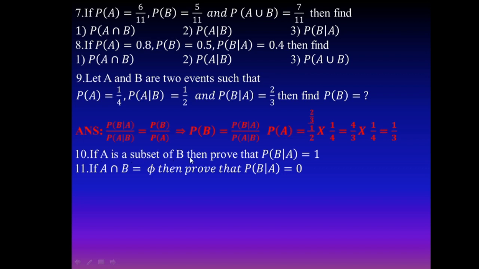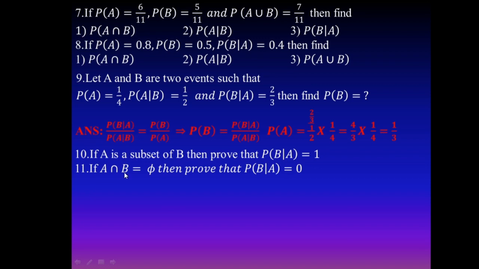If A is a subset of B, then prove that probability of B given A is 1. If A is a subset of B, you know that A intersection B is always A. You know the definition: probability of B given A means probability of A intersection B divided by probability of A. A intersection B means A. Therefore, probability of A by A is 1.